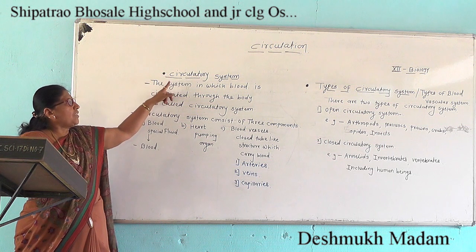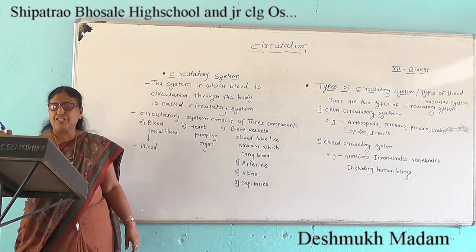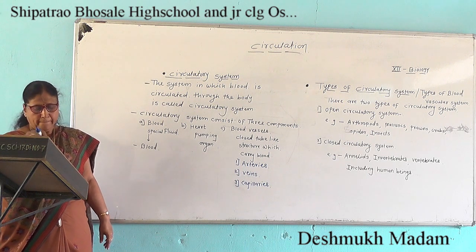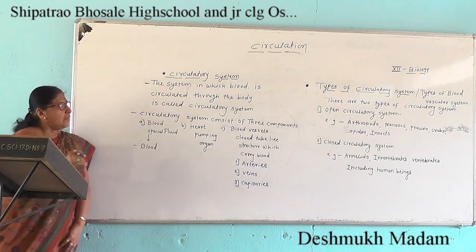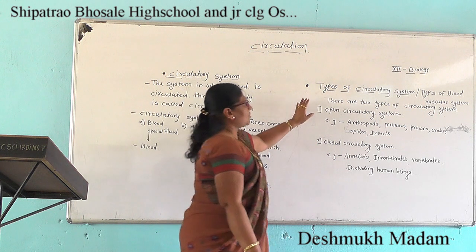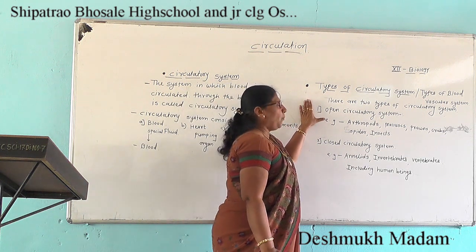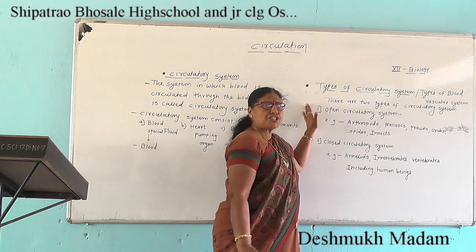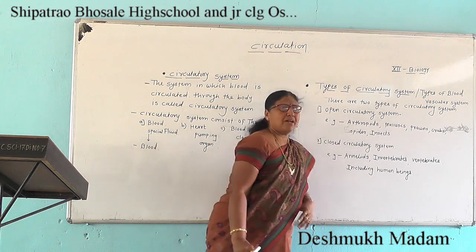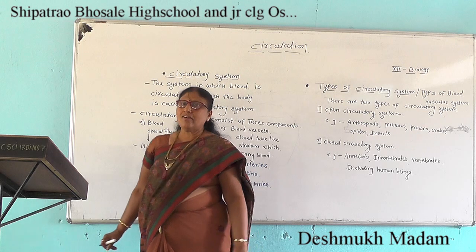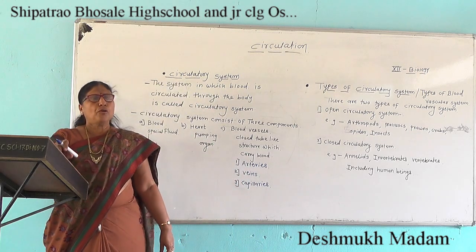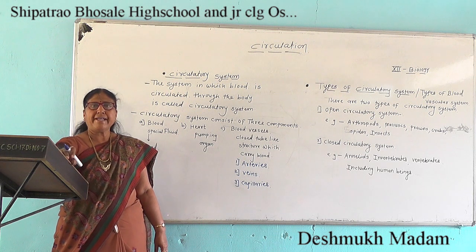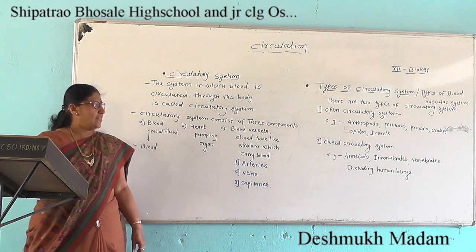There are two types of circulatory systems in animals. The first type is the open circulatory system, which is found in animals like arthropods, mollusks, prawns, crabs, spiders and insects.